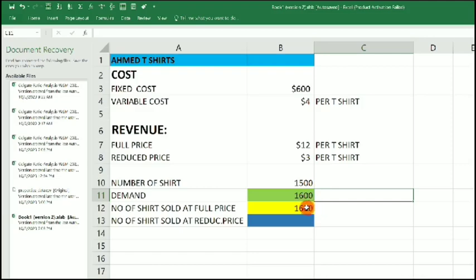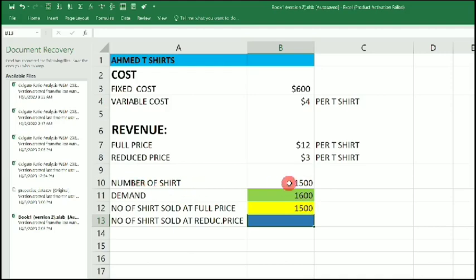It means that the total number of shirts we can sell here will be changed. It's going to be equal to the number of shirts produced, which is this. So if you see at these two models, when demand was low, 1,450, this place is 1,450.